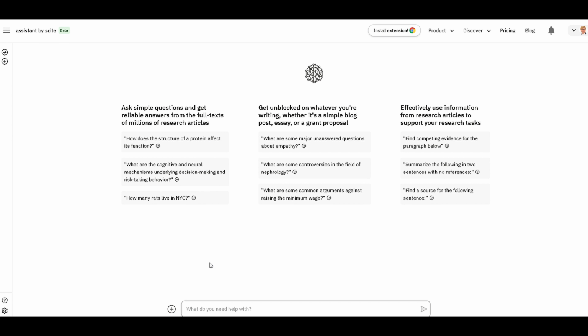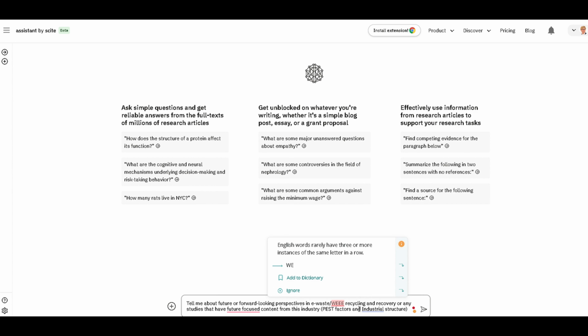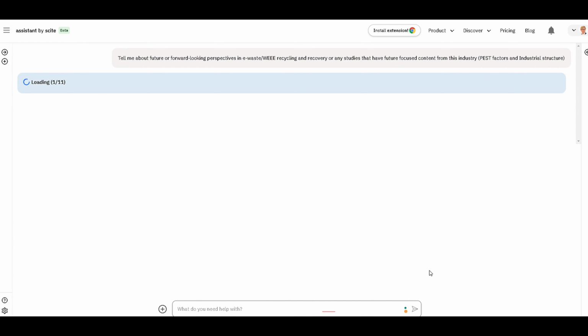So for this one, I've already pre-designed a question here. So tell me about future or forward-looking perspectives in e-waste or recycling and recovery. Basically, I'm looking for studies that are future focused, PEST sort of factors, something around the industrial structure and things like that. So I've left this fairly open, fairly broad, and I'm going to see what it comes back with now. Now, Scite is different to ChatGPT.